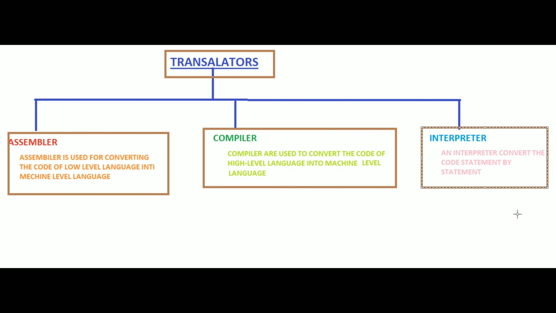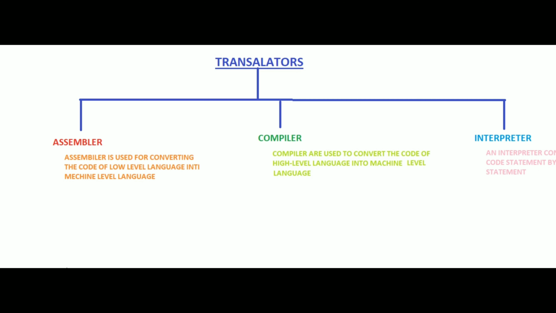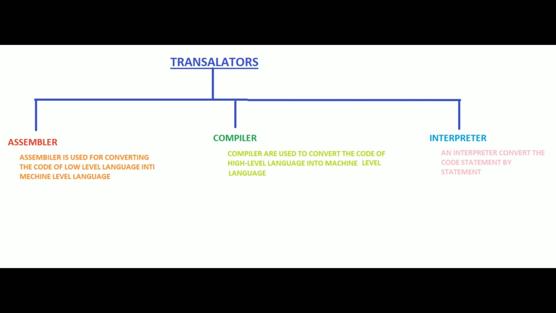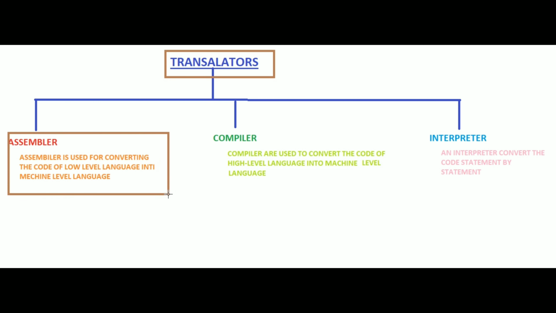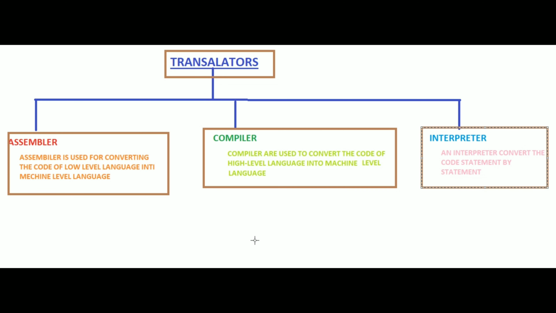So what is the difference between assembler and compilers? An assembler converts low level language to machine level language, and compilers and interpreters convert high level language into machine level language. Then we will learn about the history of C language, which is derived from B language.